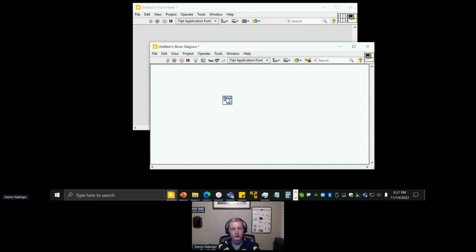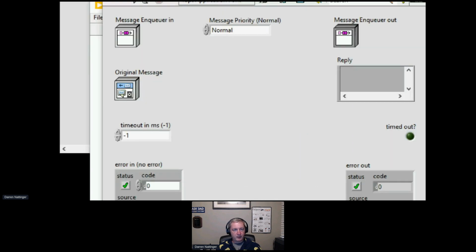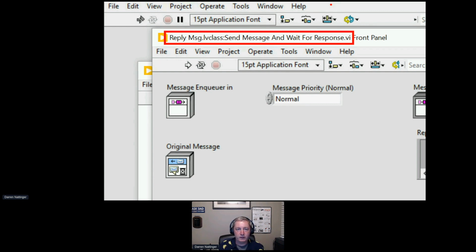So for example, send message and wait for response is part of the active framework API. But look, reply message.lvclass, send a message and wait for response. Where's active framework.lvlib? It's not there. This is an example of an active framework piece that is not part of the active framework lvlib. So that's what I was talking about. There's this modified procedure to go mess with active framework lvlib, move this kind of stuff into it, and then build the PPL. So yeah, once we found that out, we talked to R&D.